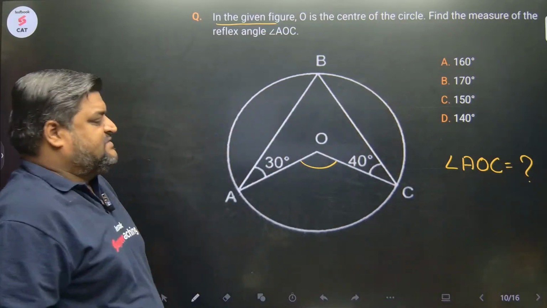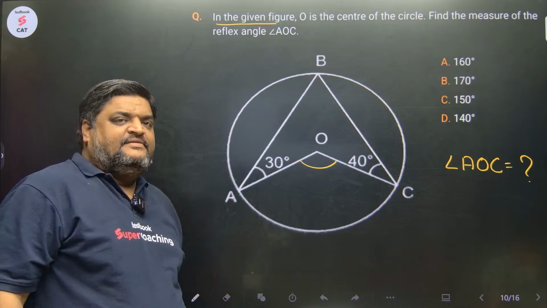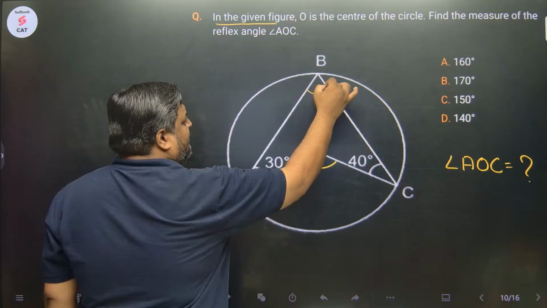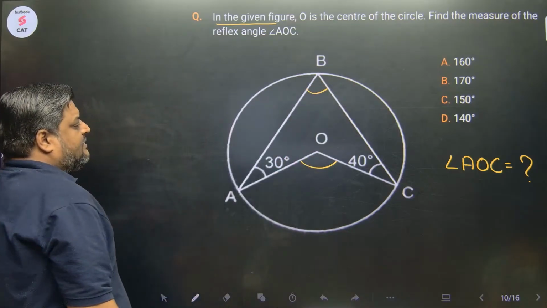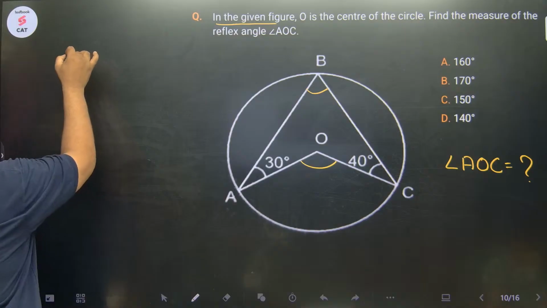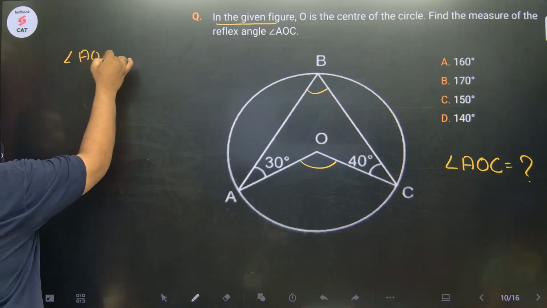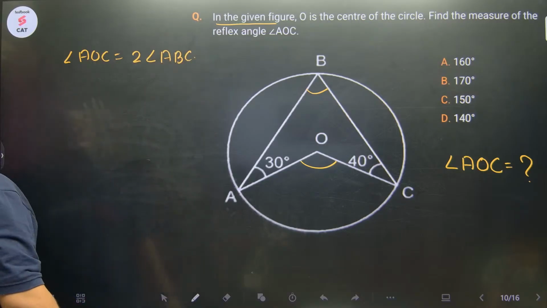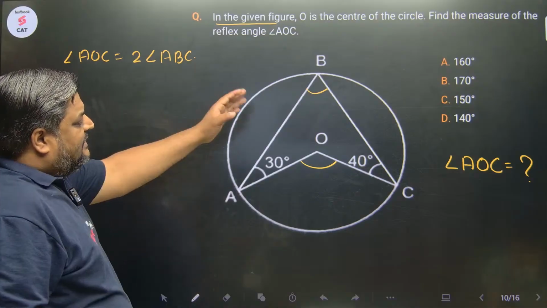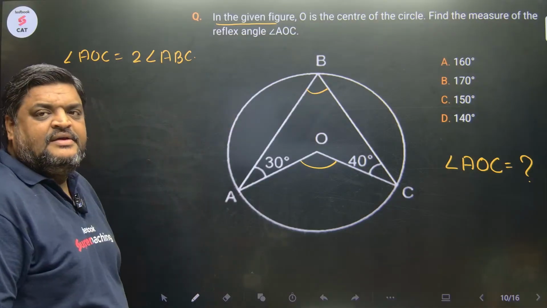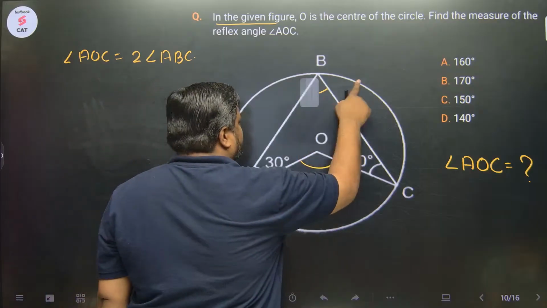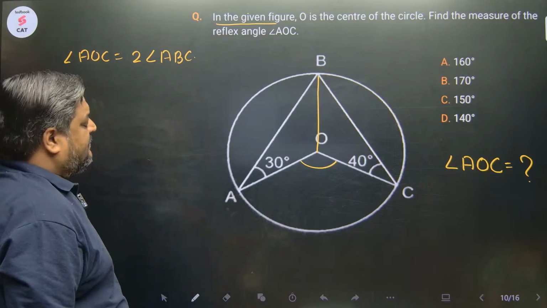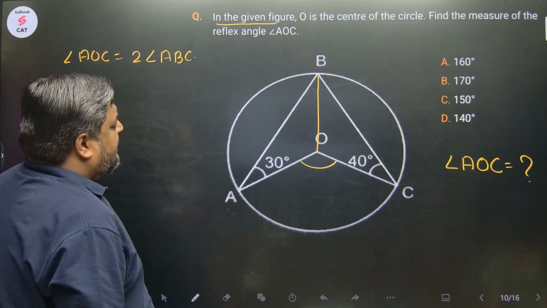Very good. I know that angle AOC is 2 times angle ABC. Yes or no? Angle AOC is nothing but 2 times angle ABC. Let's try and find out angle ABC. Okay, let's connect this.